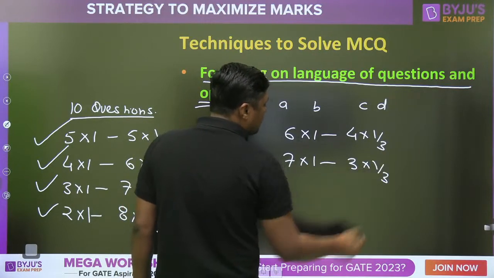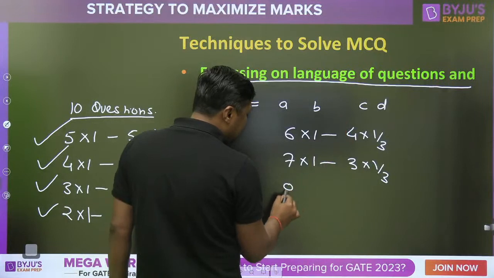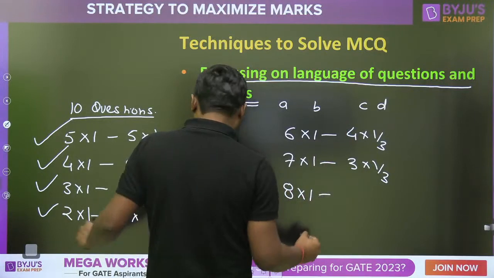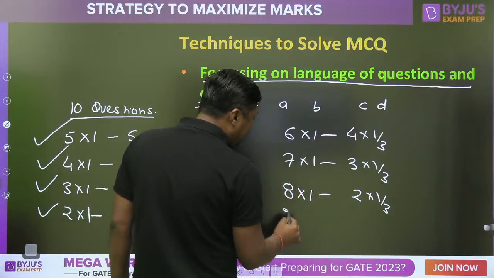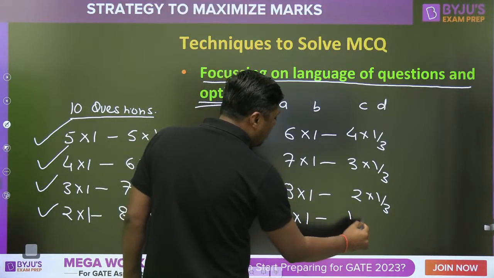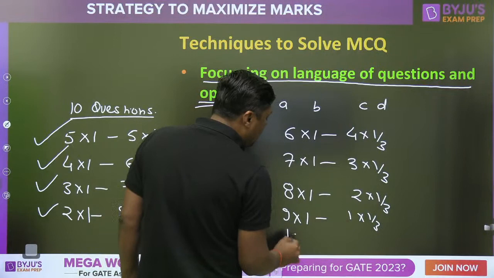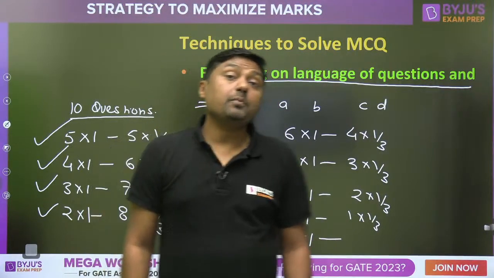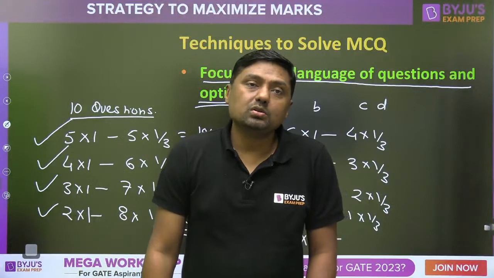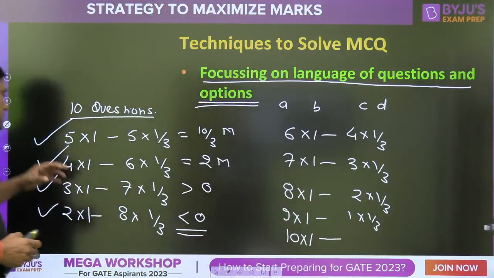Is it possible? Yes or no? Positive mindset here. 8 correct, only 2 wrong. Or 9 correct, only 1 wrong. Or it is possible that all 10 are correct. It may be possible. So that is the choice. You have the choice.